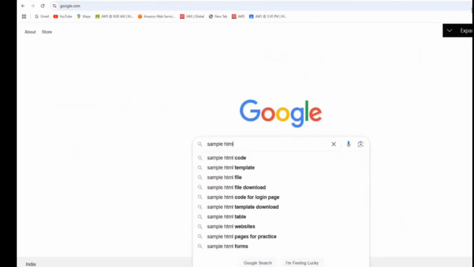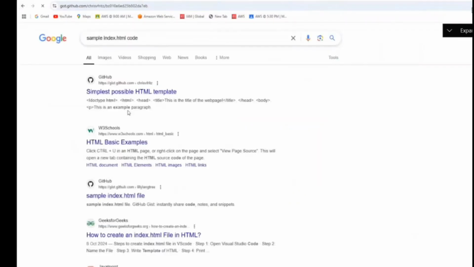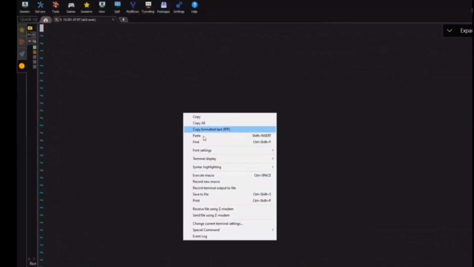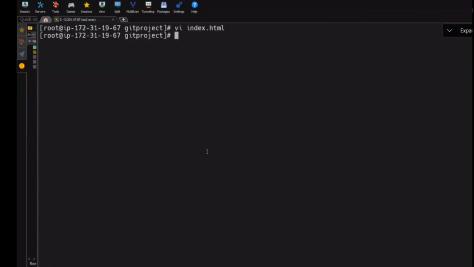Sample index.html code. I can just put a hi hello in there, that's fine, or let's say I'm just copying this. Okay, I have written this. How to save it? I'm not explaining how to save because we already did all these things. So now we have index.html. If I do ls, we have index.html. Now whatever I write inside this directory, everything is getting tracked.